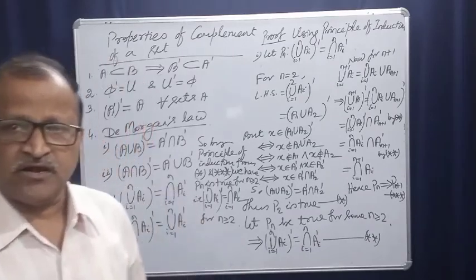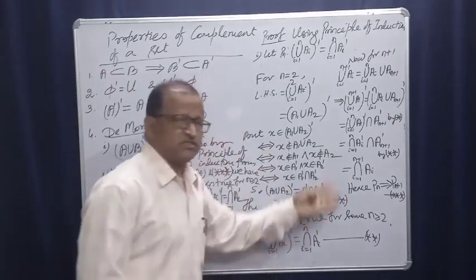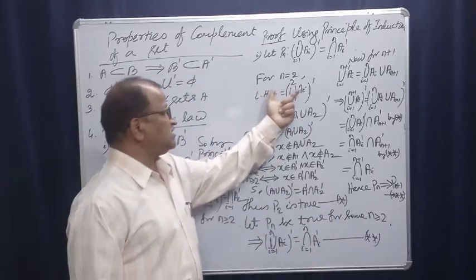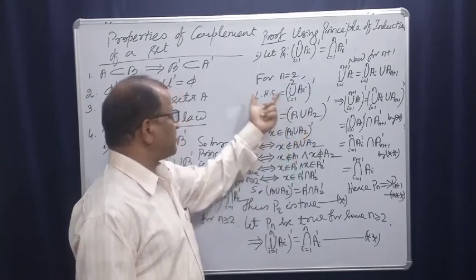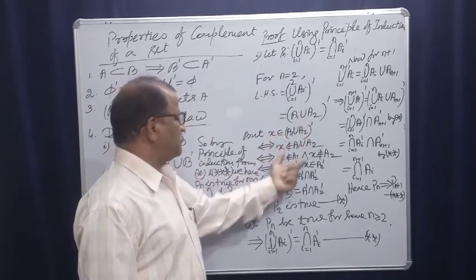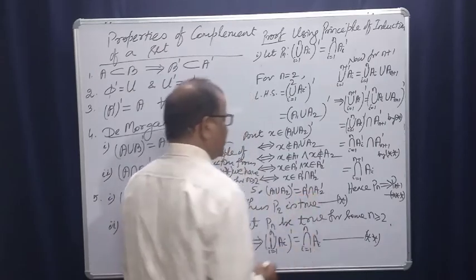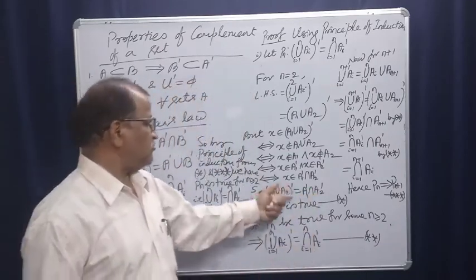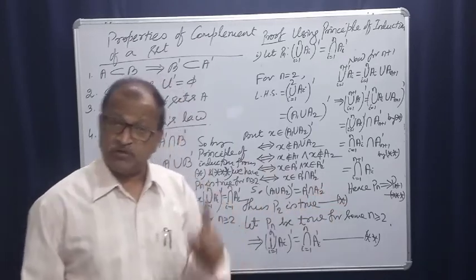For n greater than or equal to 2. So this is induction, very simple. We will prove it for the two sets, and the complement of a1 union a2 will be a1 complement intersection a2 complement. So p2 is true, p2, not p1, not p0.